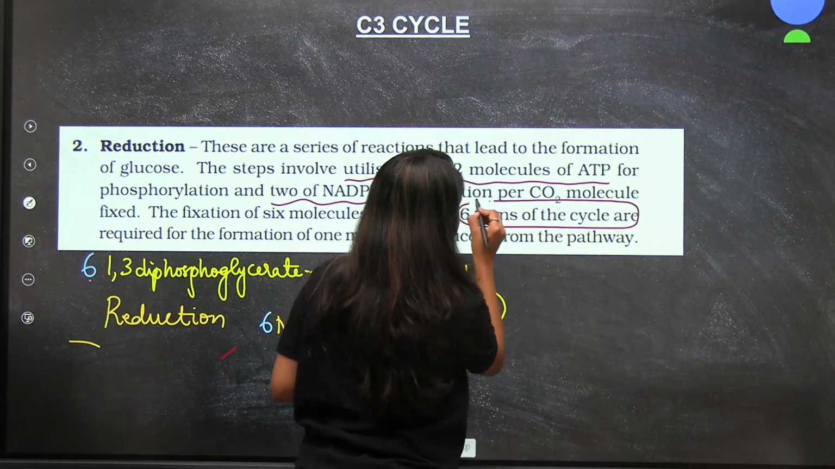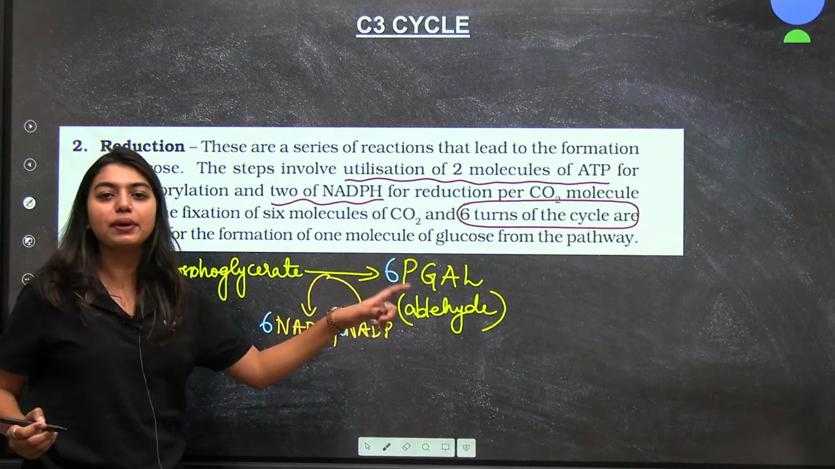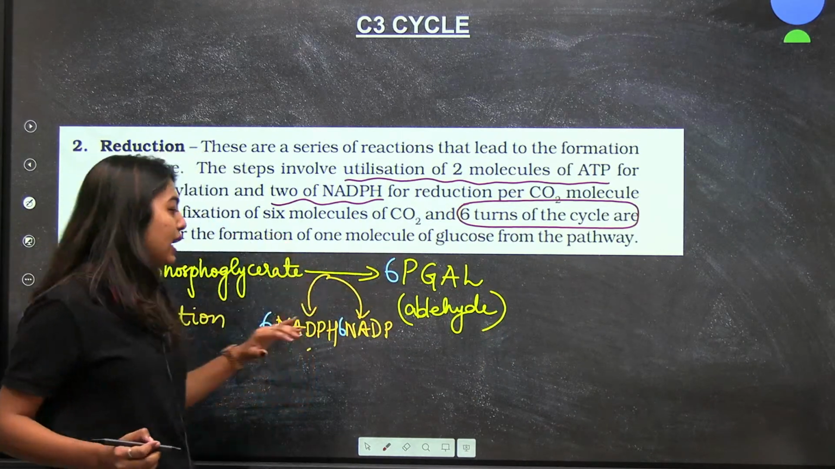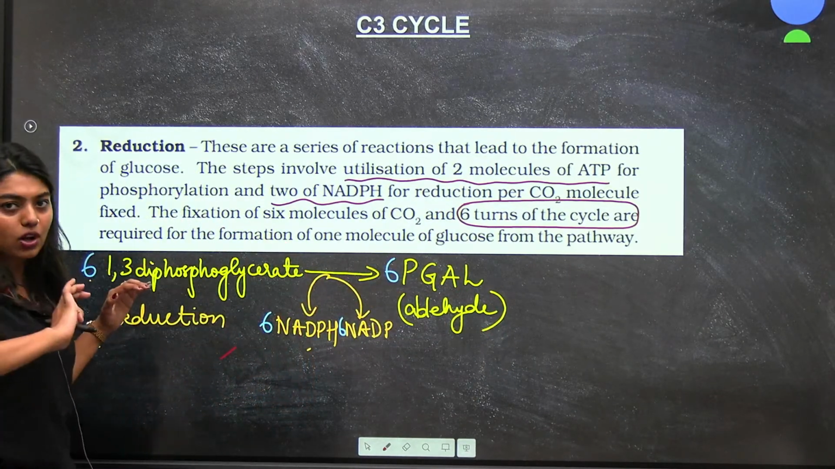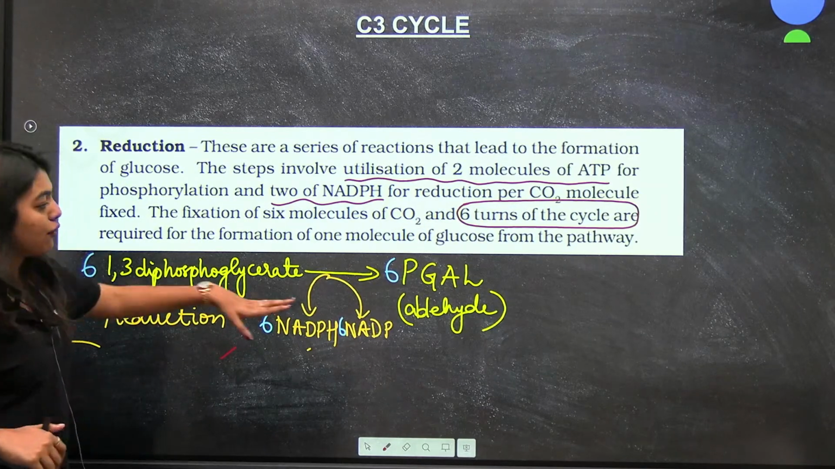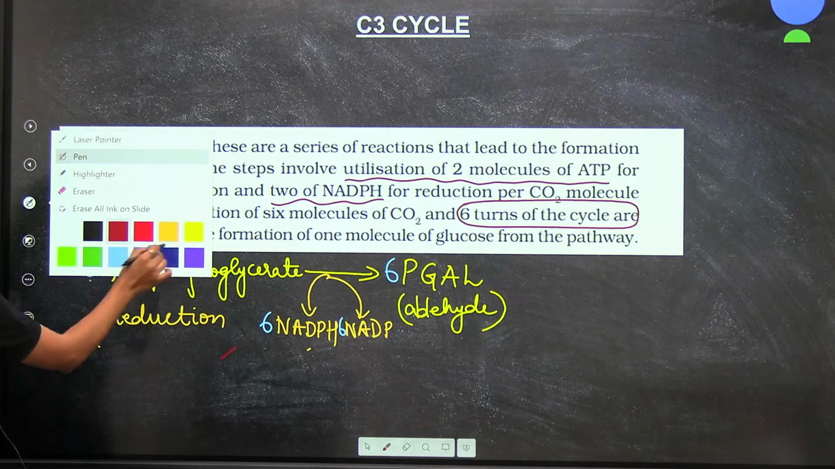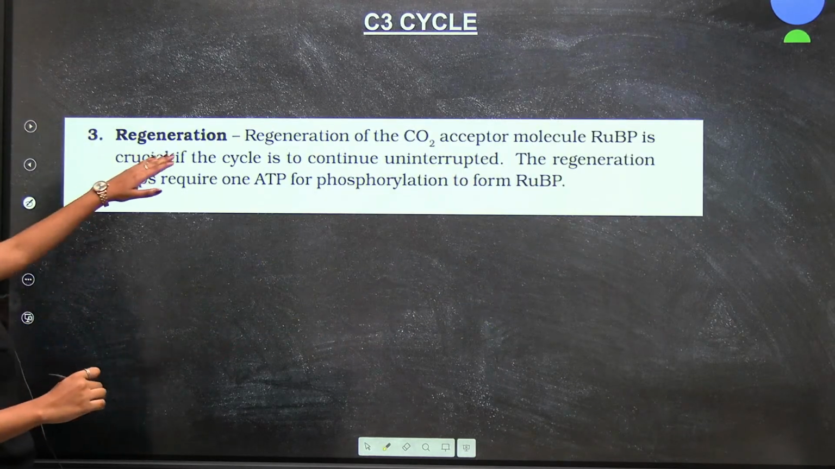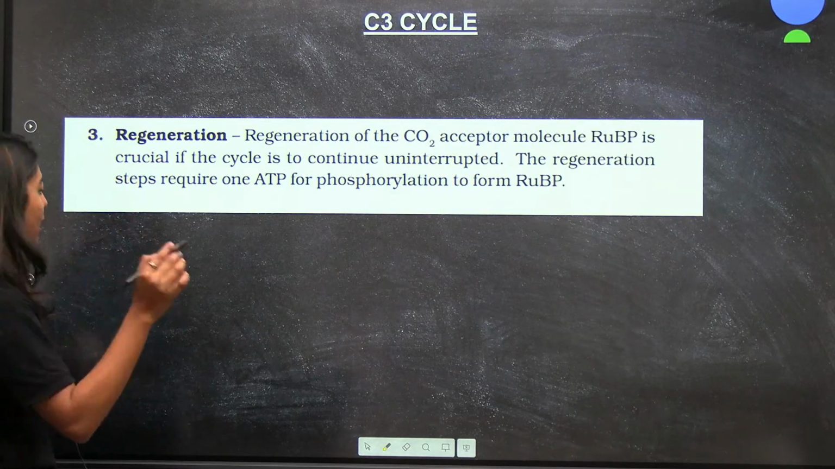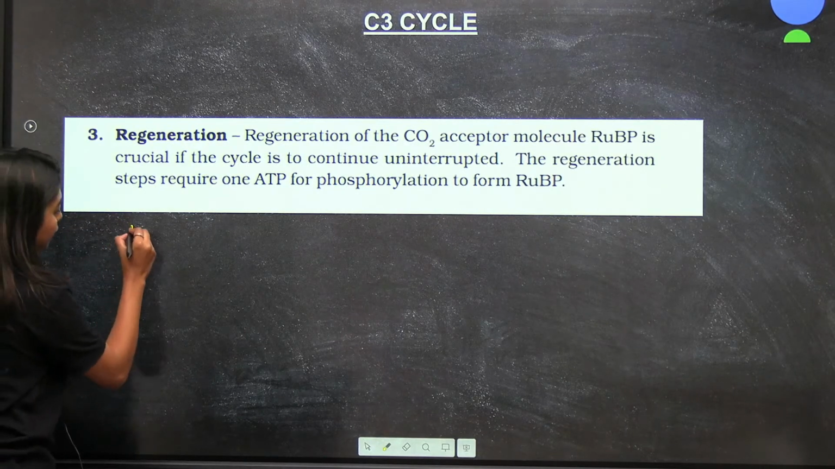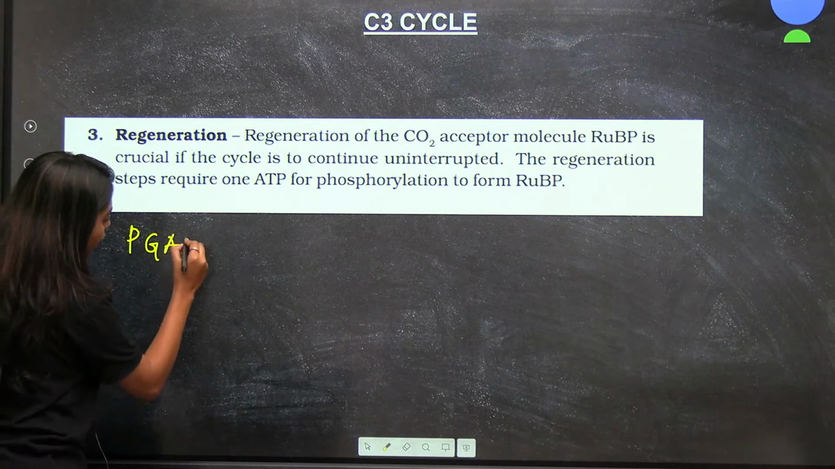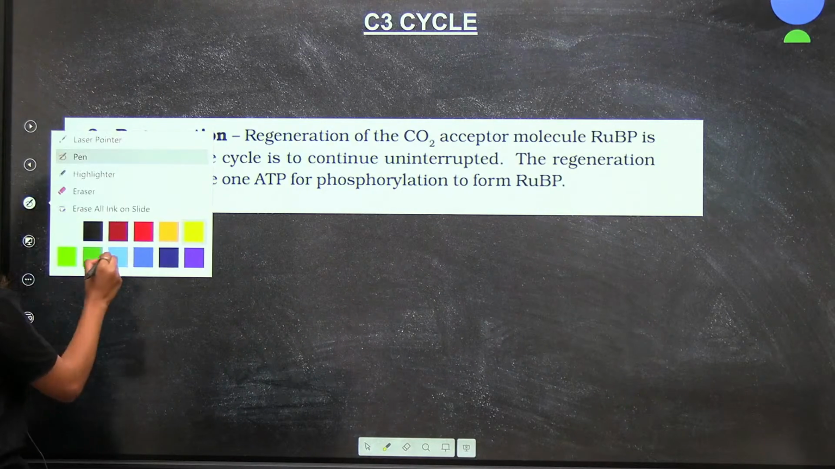What I told you initially. 6 cycles have to happen for glucose to be formed, right? Now here we have taken 3 carbon dioxide. 3 carbon dioxide we have taken for us to understand easily. Now students, look here. Now next step is your regeneration. Now for regeneration to happen, what did we form? We formed PGAL.